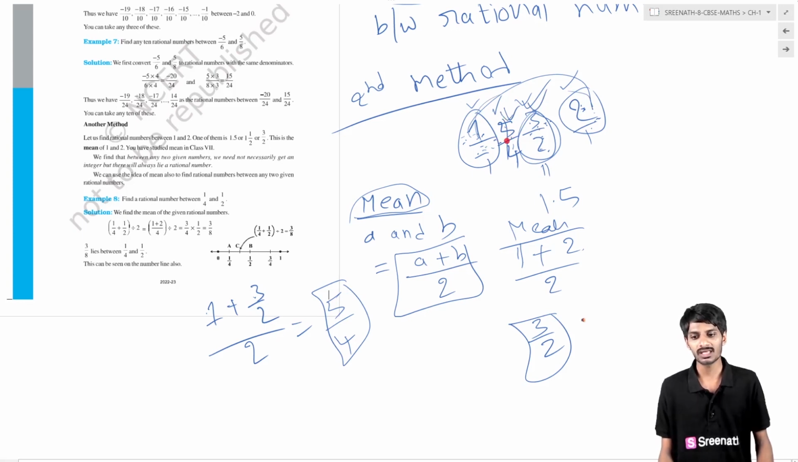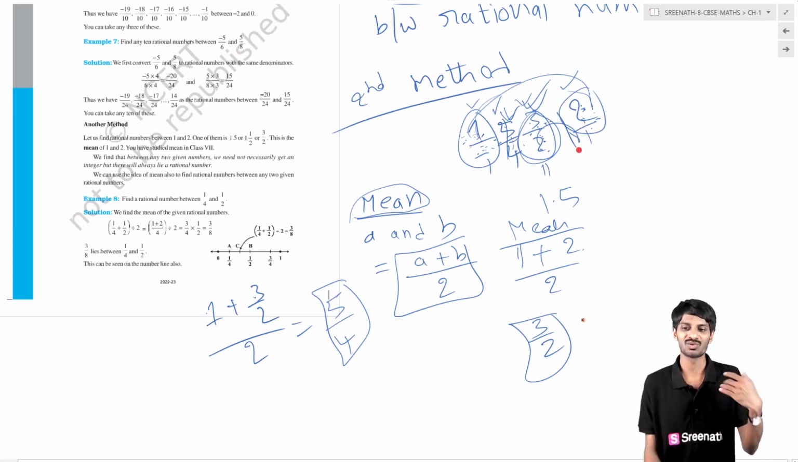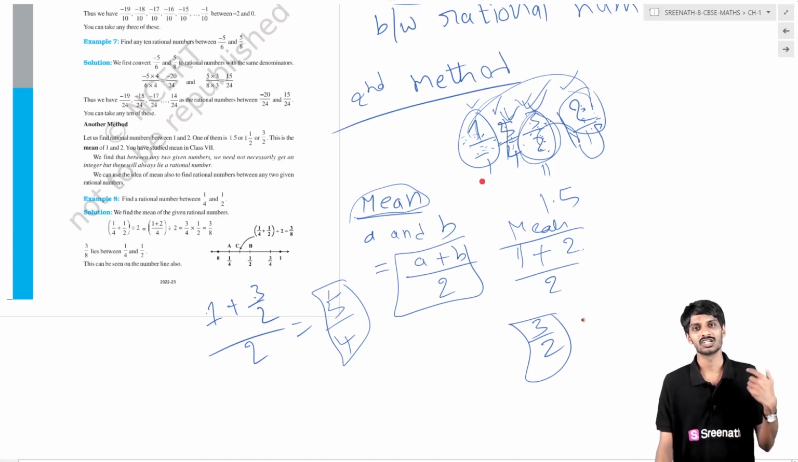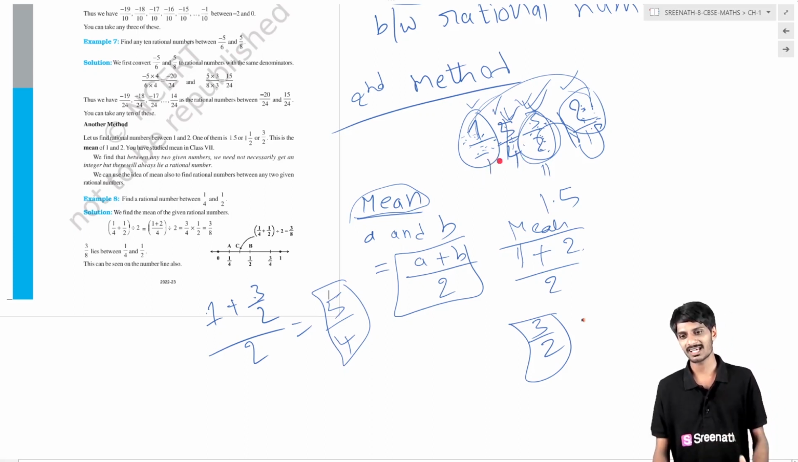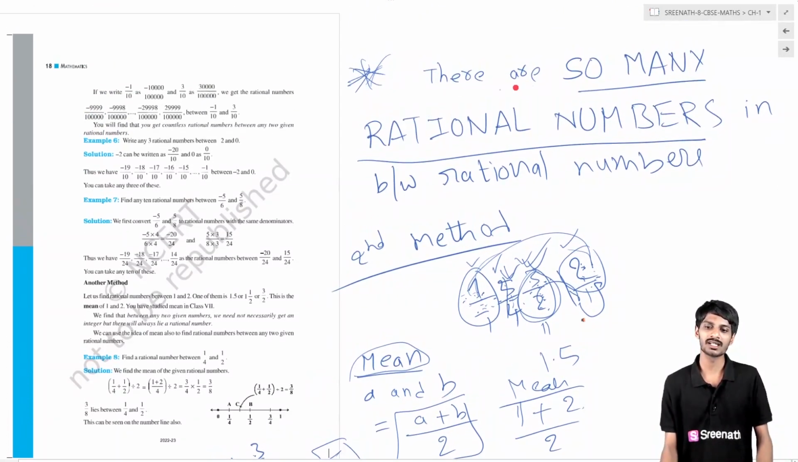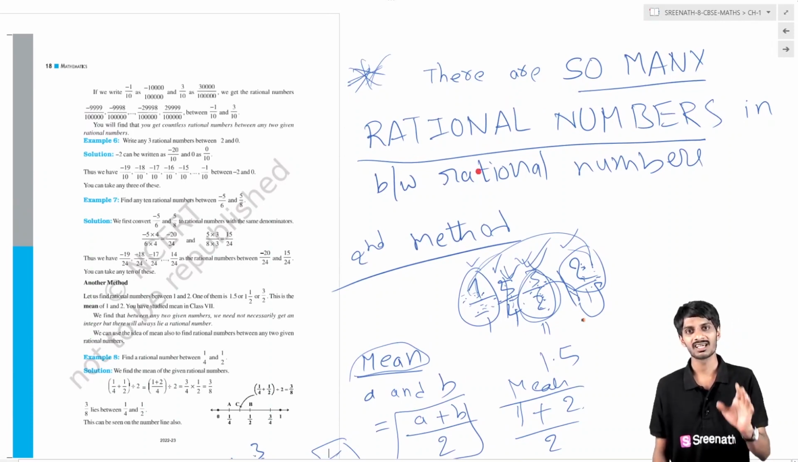If you again take the mean of these two, you will get another rational number. If you keep going on finding the mean of all adjacent numbers, you will get so many rational numbers in between rational numbers. So finally, the conclusion statement is: there are so many rational numbers in between rational numbers.